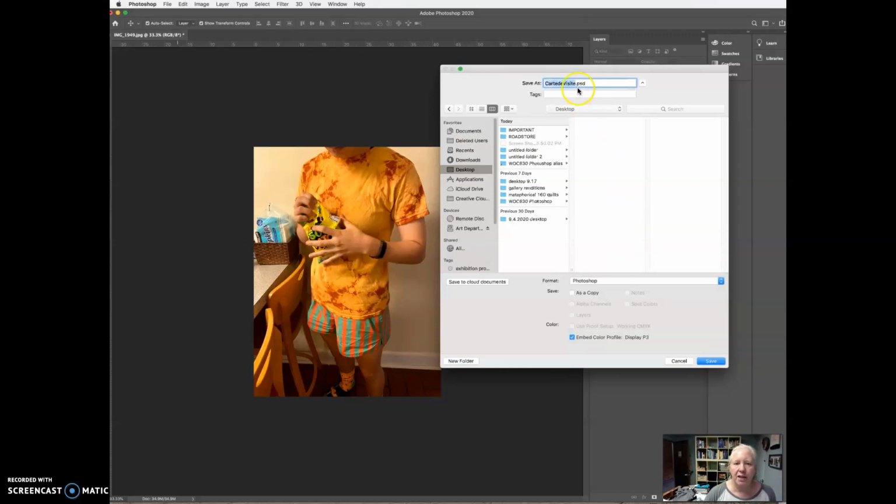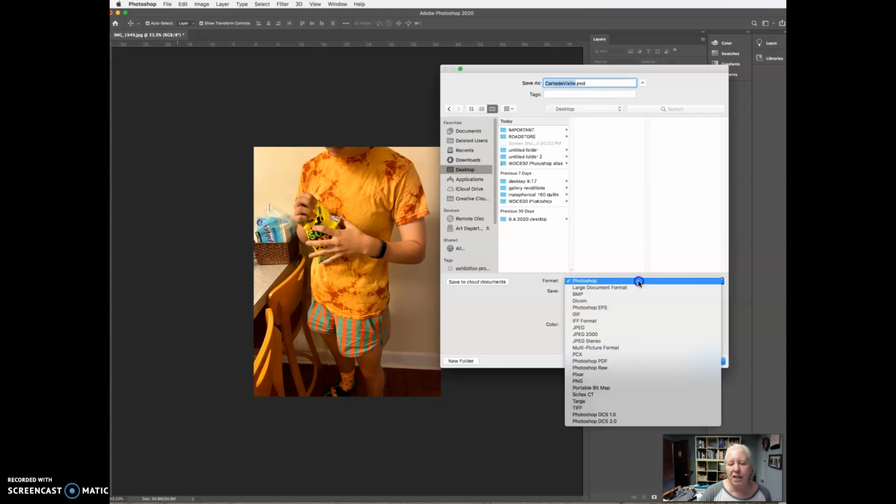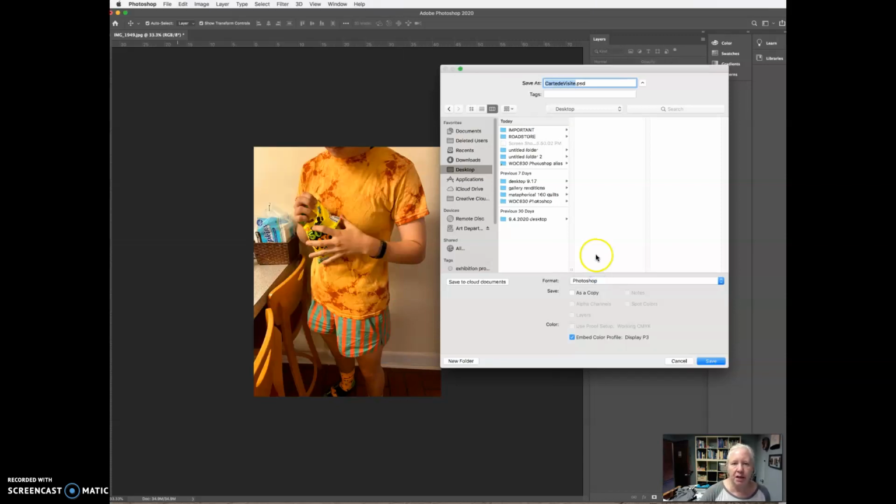So just to show you that again, this is telling me what my file type is, and this is where I can change it. There's all kinds of things that I can change it to, but right now what I want to do is save it as a regular old PSD or Photoshop document, and I'm going to save it on my desktop into a folder called the same thing.